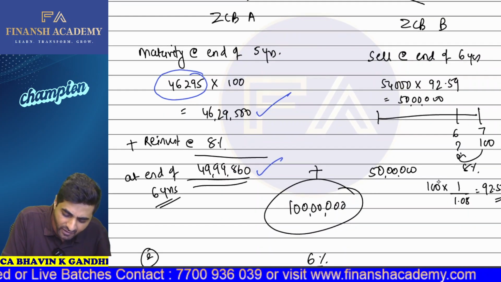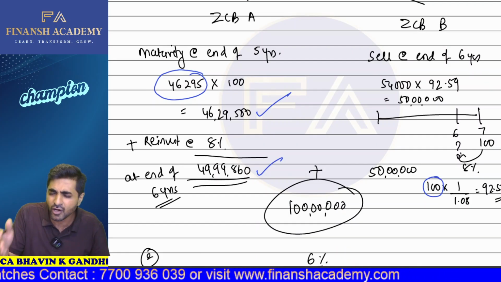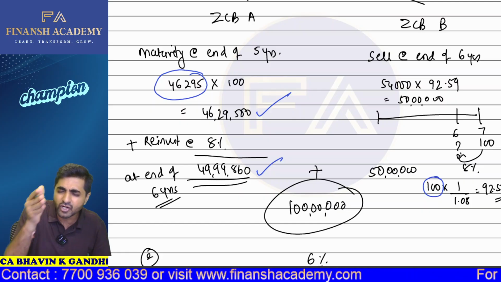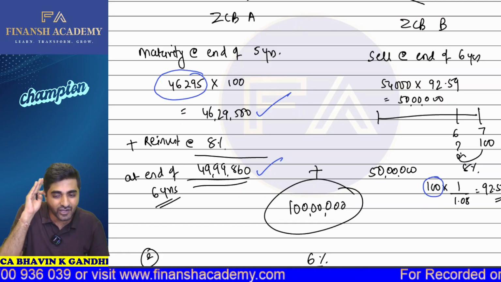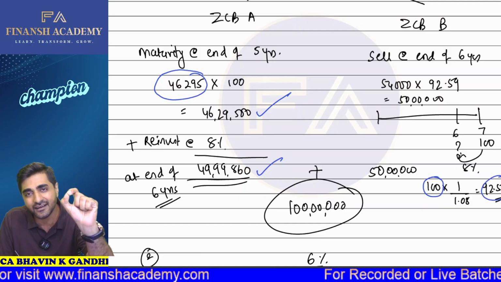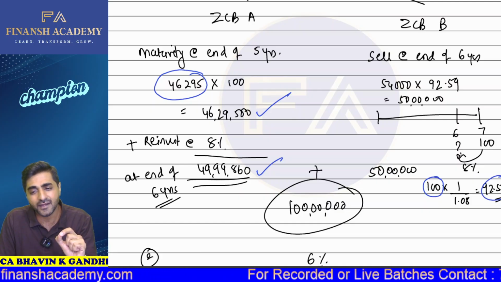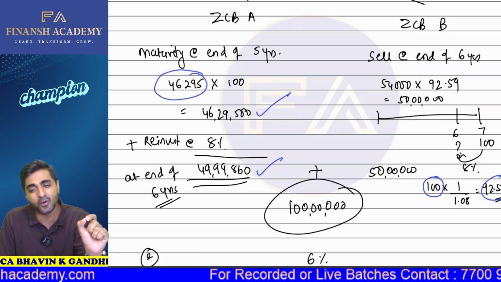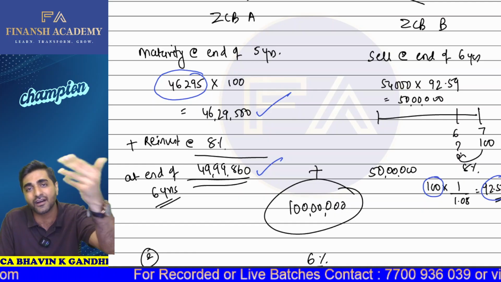So if something will be redeemed at the end of the seventh year, and you are going to get 100 rupees, what should be the present value at the end of the sixth year? At 8% discounting factor, the present value comes out to be 92.59. Simply we take 100 into 1 divided by 1.08, and we get 92.59. So now the 54,000 bonds will be selling at 92.59, because 92.59 at 8% will give you 100 rupees.